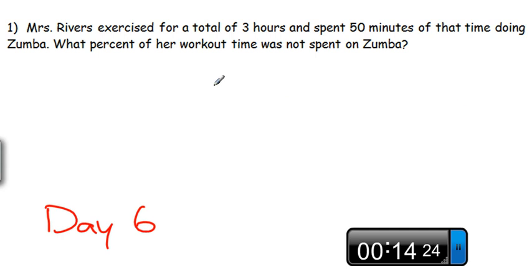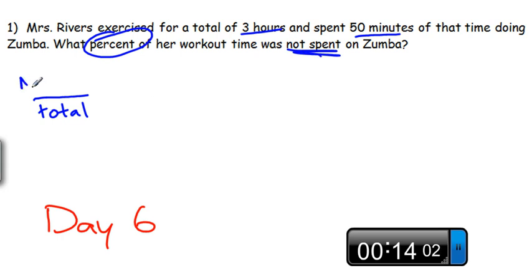Let's do this. Alright, 3 hours, 50 minutes. What percent of that time not doing Zumba? We're talking about percents. We're comparing a couple things. This looks like a proportion. So you can say we're talking about total time, and we are comparing that to time not spent on Zumba. So no Zumba up top.